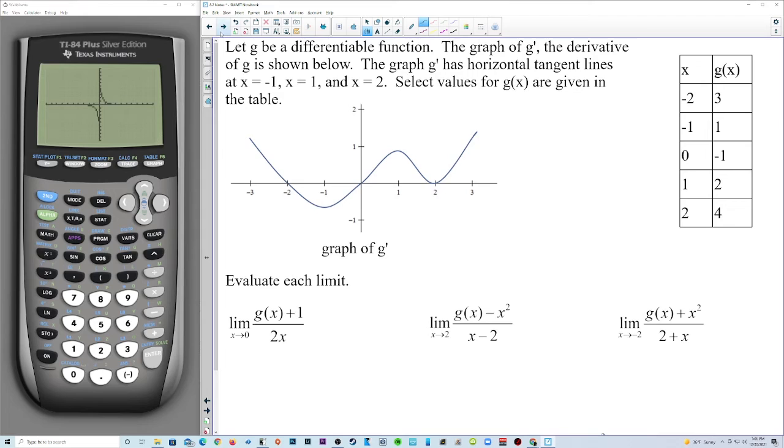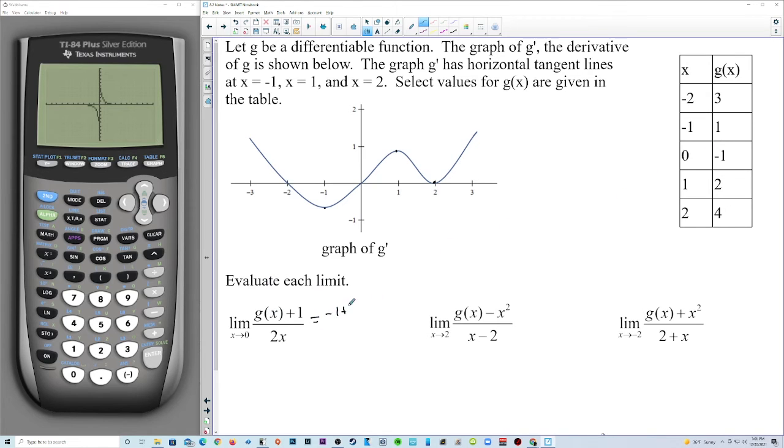Let g be a differentiable function. The graph of g prime, the derivative of g, is shown below. The graph of g prime has horizontal tangent lines at -1, at 1, and at 2. Select values for g of x are given in the table. So there's x and then g of x. Here's the graph of g prime. Evaluate each limit.